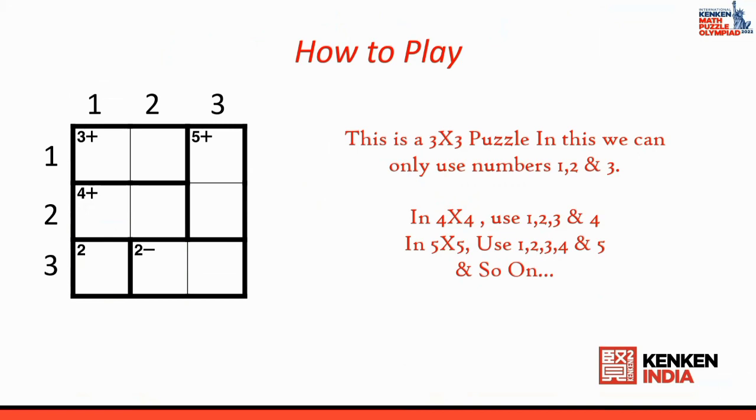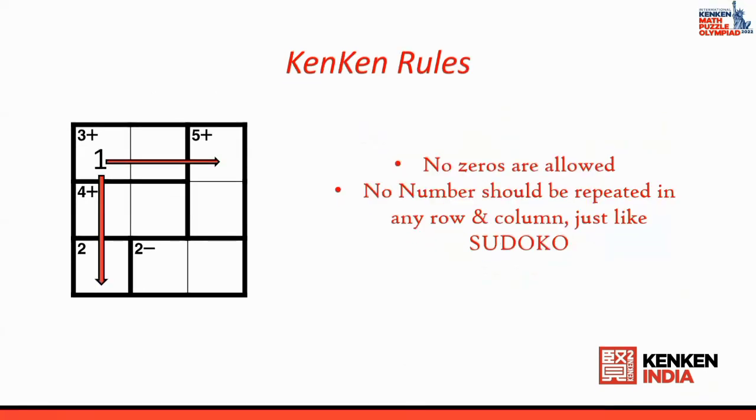The first rule is that you cannot use any numbers other than 1, 2 and 3. So in a 3 by 3 puzzle, you can use only the numbers 1, 2 and 3. In a 4 by 4 puzzle, you can use the numbers 1, 2, 3, 4. And in 5 by 5, 1, 2, 3, 4, 5, and so on till 9 by 9. So the first rule is that according to the size, the numbers that can be applied are selected.